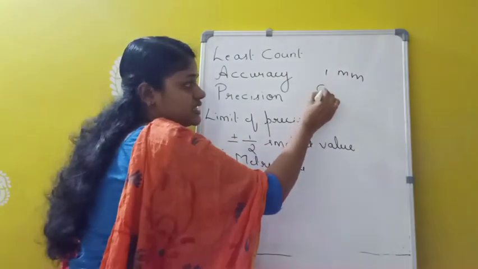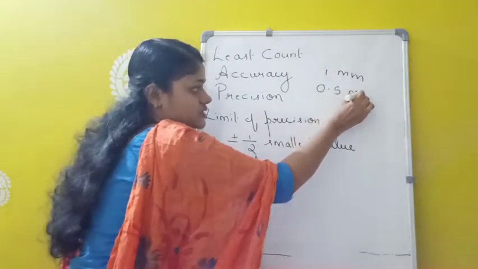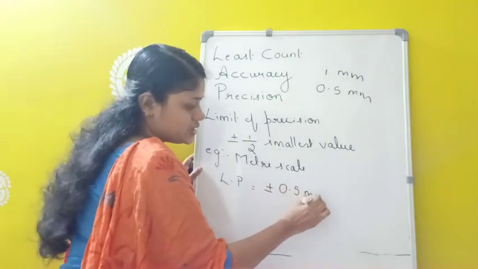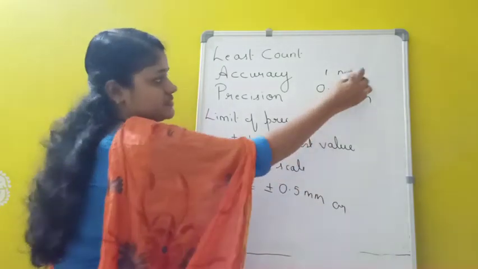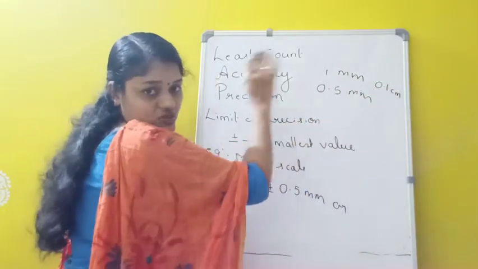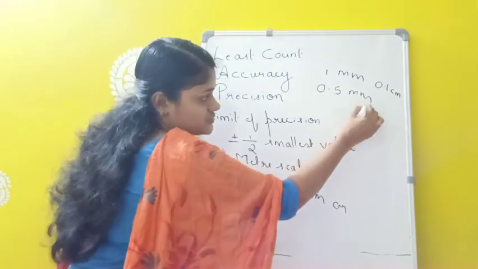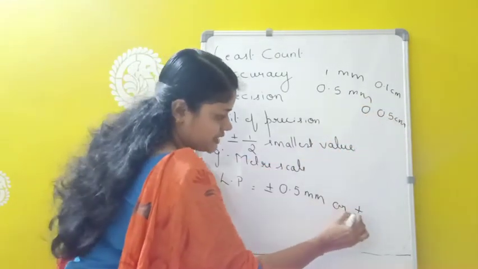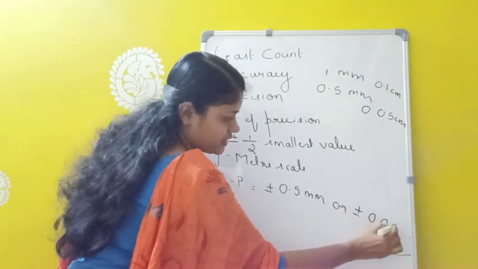So half of 1 millimeter means 0.5 millimeter. So it can be taken as plus or minus 0.5 millimeter, or in centimeter, the least count in the case of meter scale is 0.1, so half of this means 0.05 centimeter. So we can write plus or minus 0.05 centimeter.